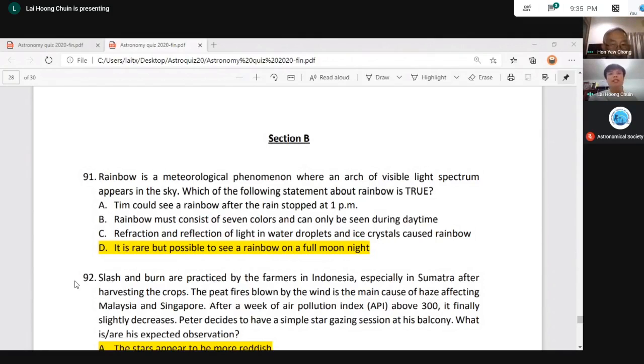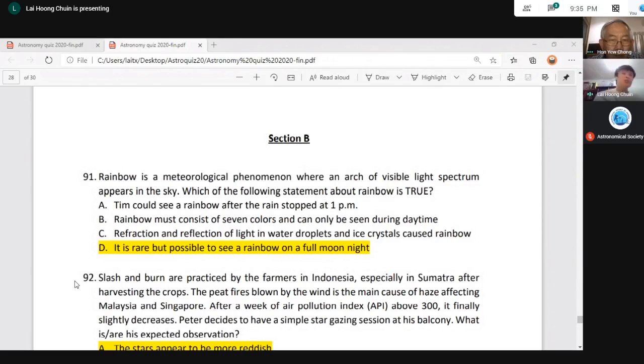The rainbow must always be opposite the sun. At 1 p.m. it is noon time, the sun is exactly above you or slightly off-centered, so it's still high in the sky. If the rainbow is opposite the sun, it would have to be on the ground, which is impossible.